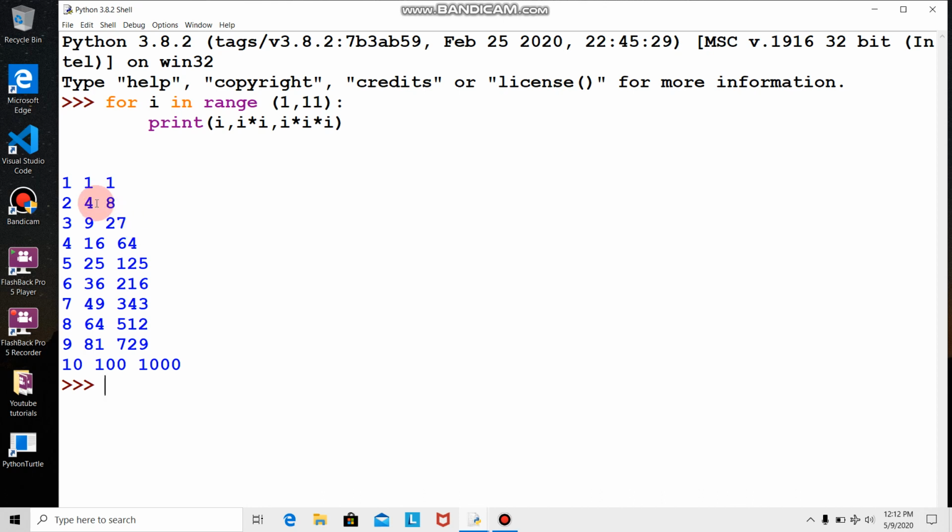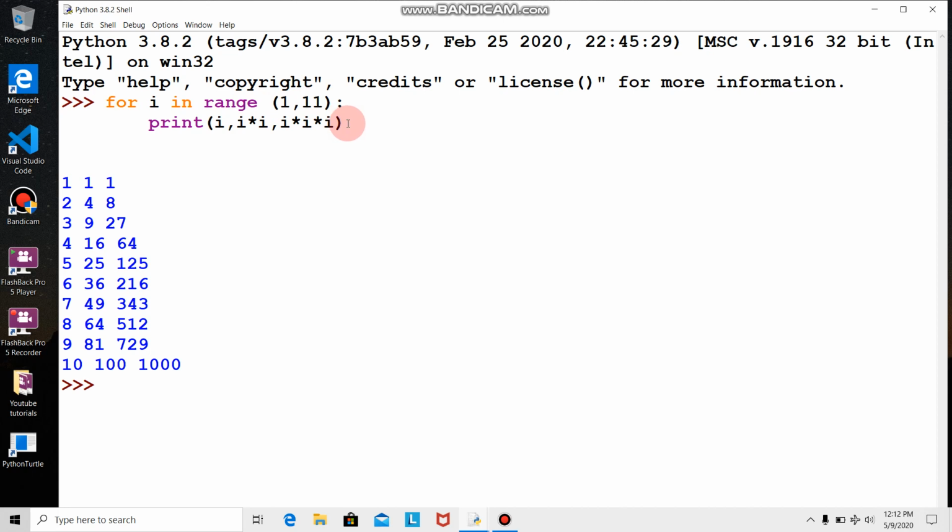So here you see it is printed: i came as per the range 1, 2, 3, 4 up to 10, and i into i comes in the second column, and i into i into i comes in the third column. But you see it is untidy. So how can we make it tidy? With format we can make it tidy.